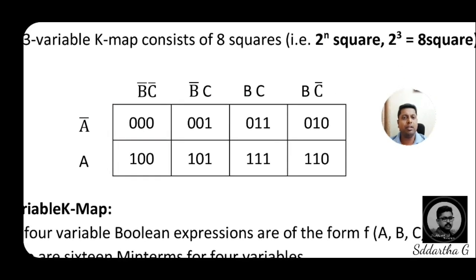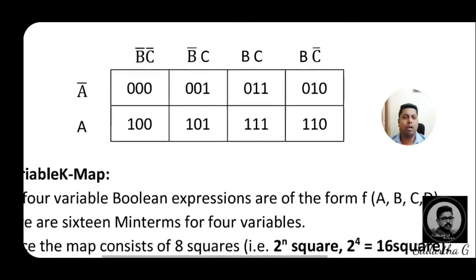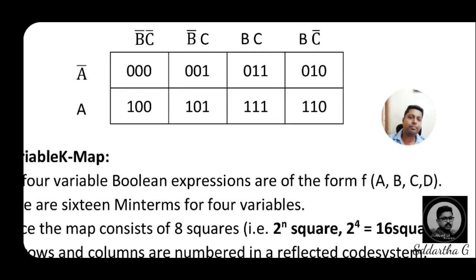Yeah, it's a clear picture how the 3 variable K-map is looking. See here.